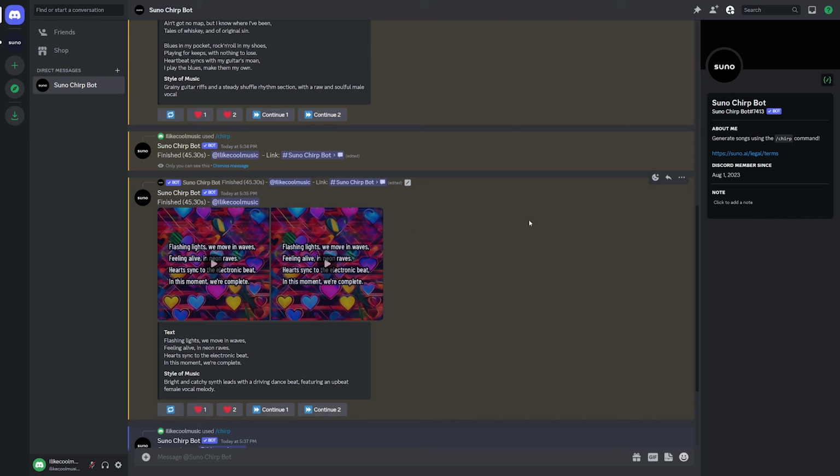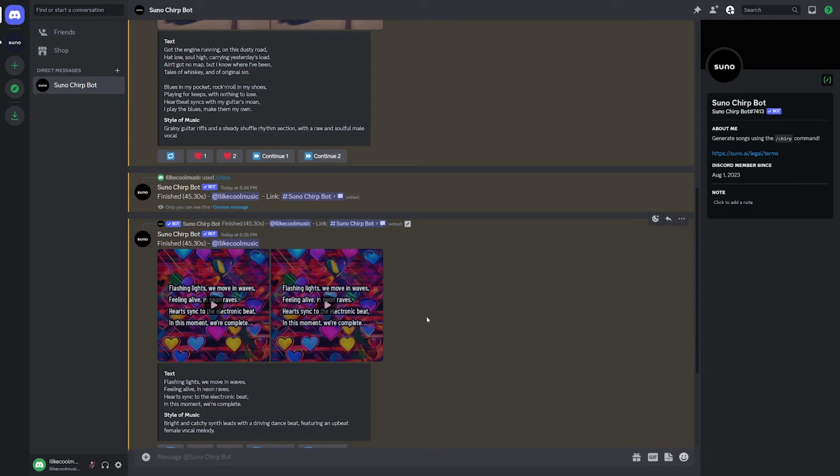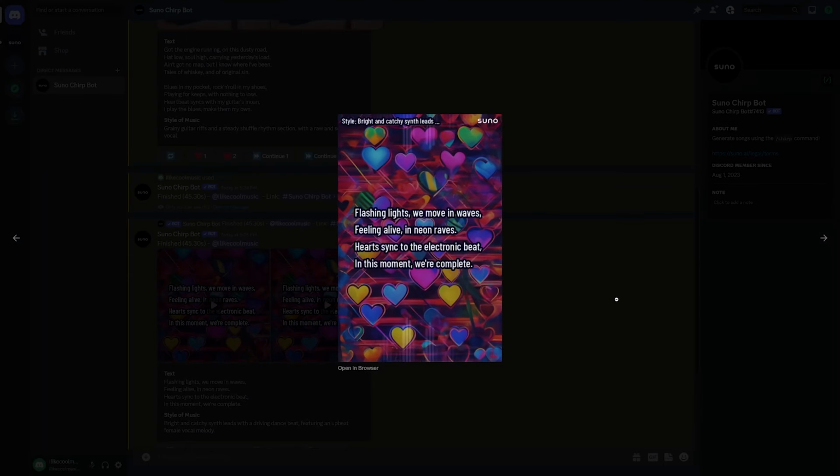Now before we go any further, I have had some issues in testing where it just won't generate lyrics. Like it won't say anything. It'll just be the melody, which is fine because it doesn't always do that. But especially with the multi-language ones, it seems to be a lot harder, but they do eventually work, so you might just have to try a couple times. But yeah, let's try this first one.